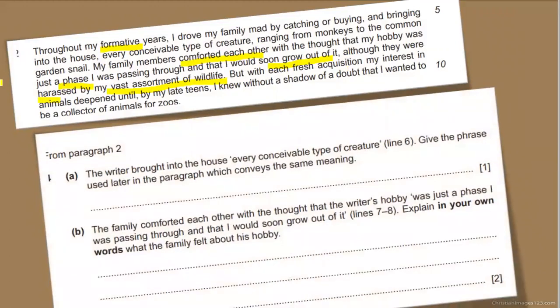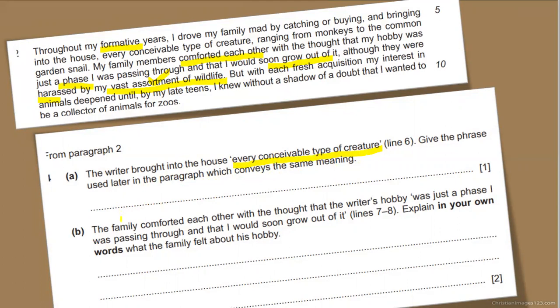So let's see what question is made on this paragraph. This is question number 4A part. The writer brought into the house every conceivable type of creature. Give the phrase used later in the paragraph which conveys the same meaning. Every conceivable type of creature. I'm sure that you have found it. It is this: the vast assortment. So this is a phrase finding question, and I'm sure that you can easily do it.